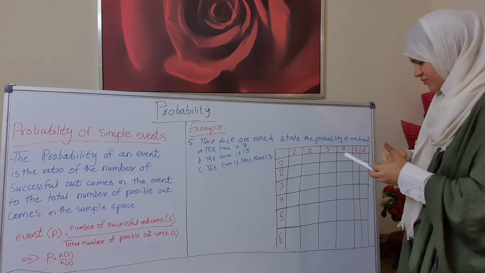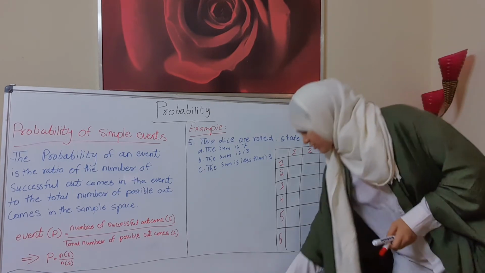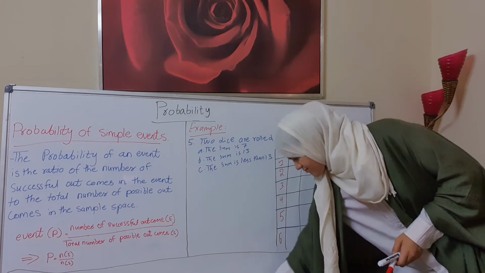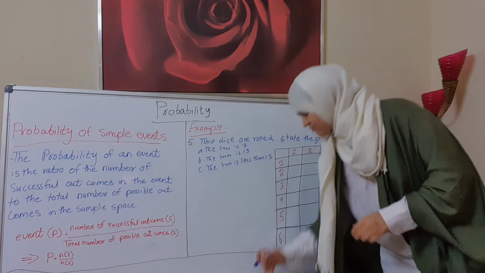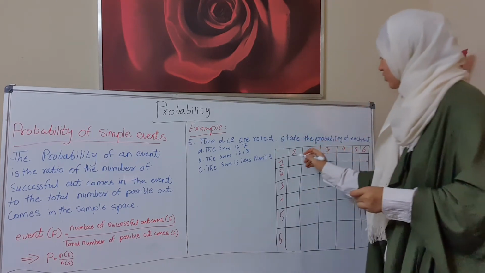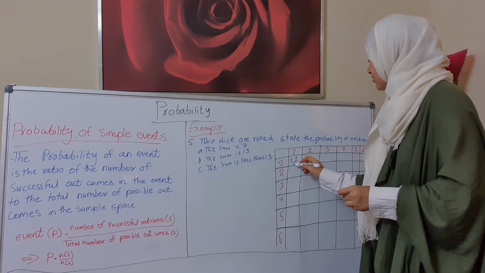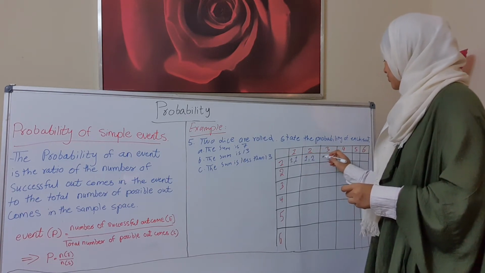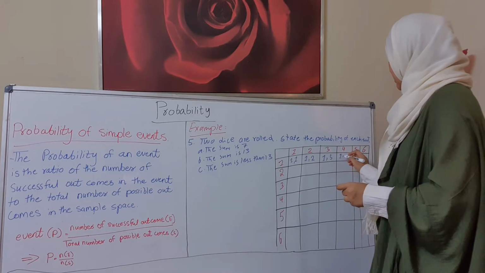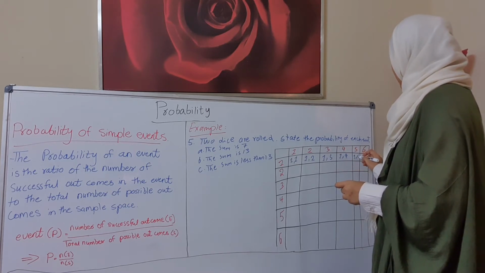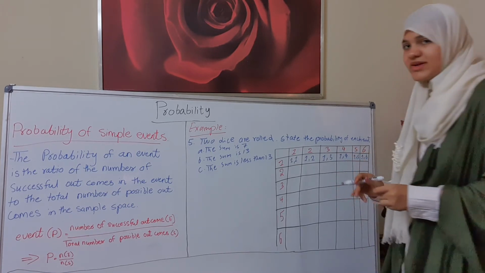Okay. Now what we'll make here: 1, 1; 1, 2; 1, 3; 1, 4; 1, 5; 1, 6.